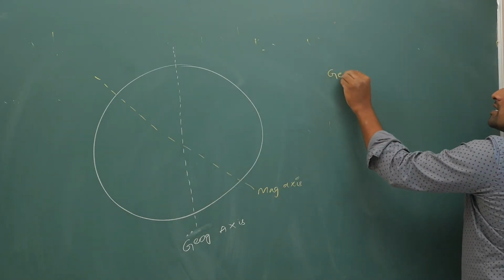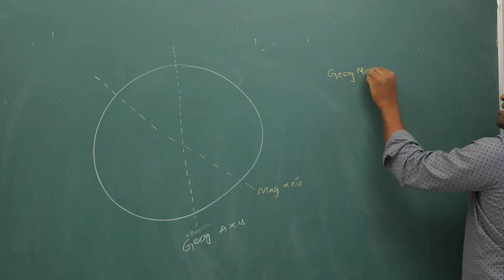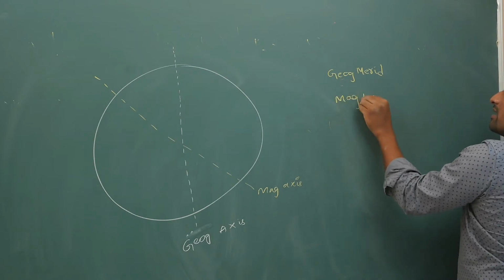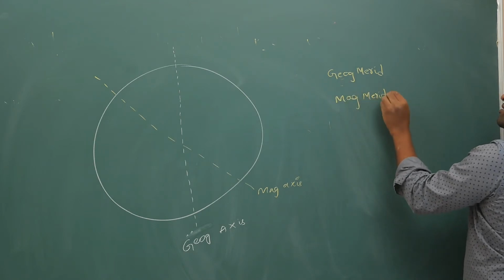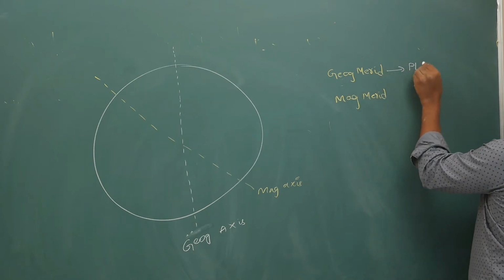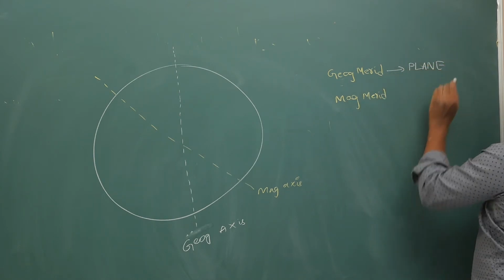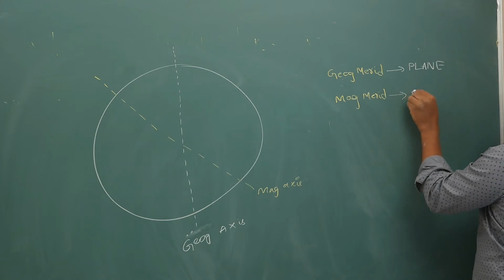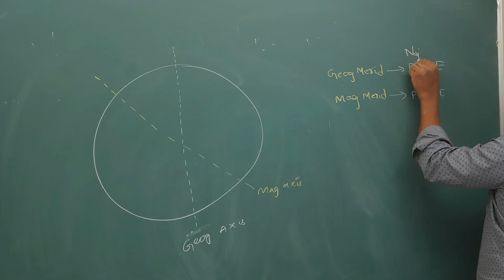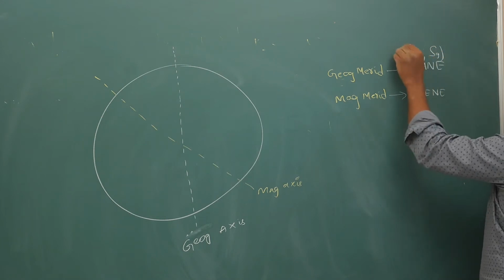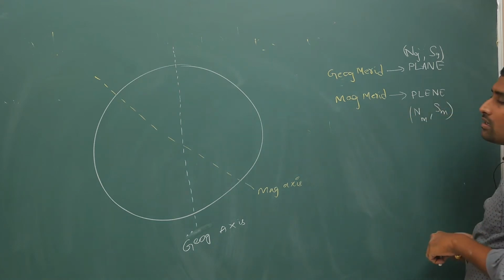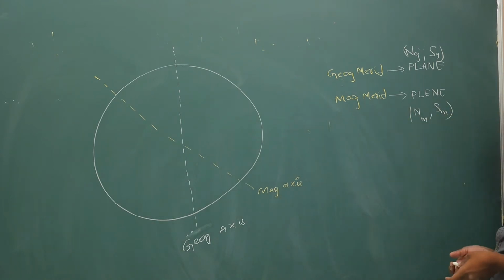Whether you take the geographic meridian or the magnetic meridian, remember that it is a plane passing through the geographic poles, or a plane passing through the magnetic poles: plane through NG SG, plane through NM SM, that is magnetic south and magnetic north.